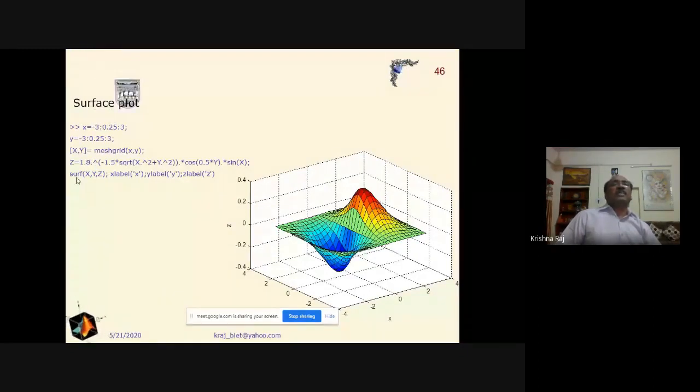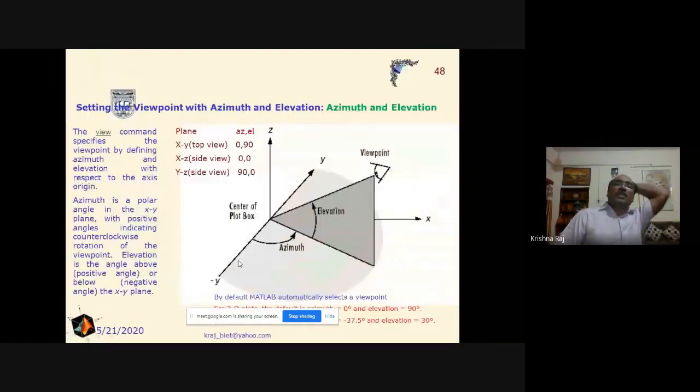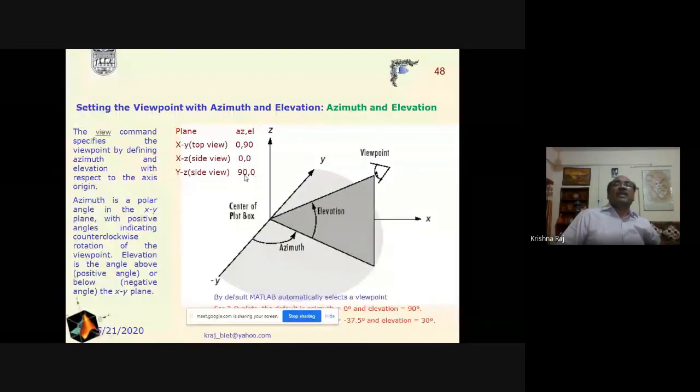And see, these are very simple commands, and whatever words we use in daily routine life, the same words are used here for the purpose of the command. So here, if we are interested in generating a sphere, then for that purpose we have to use the command sphere only. And now if we are again interested in seeing the views here, then we can describe the azimuthal and elevation angles: 0 and 90 for the top view, 0, 0 for the side view, x, z. And if we are interested in the yz side view, then we have to select the azimuthal and elevation angles as 90 and 0.